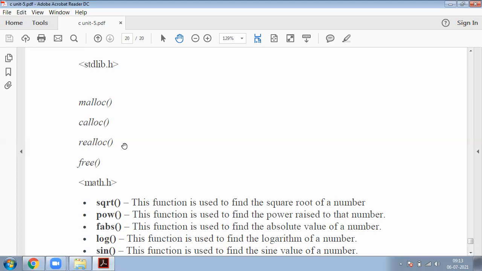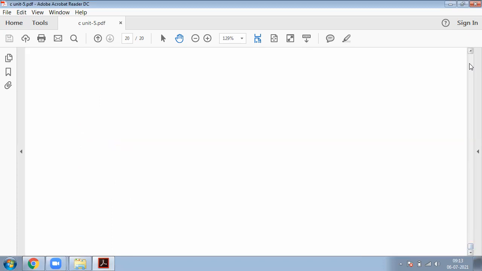Whenever we use these types of functions in our program, we must include one header file, that is #include <stdlib.h>. Memory allocation, contiguous allocation, reallocation, as well as free. Free means delete the allocated memory. So these all were discussed in the previous topic.